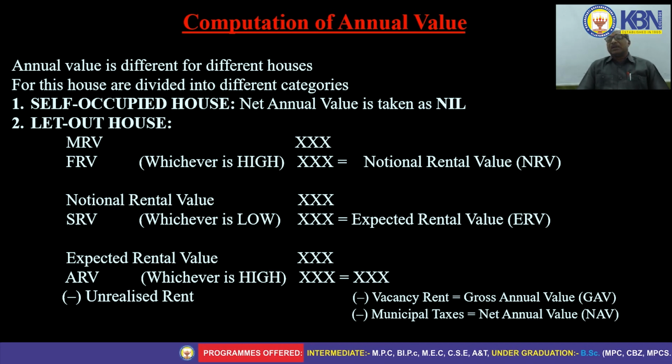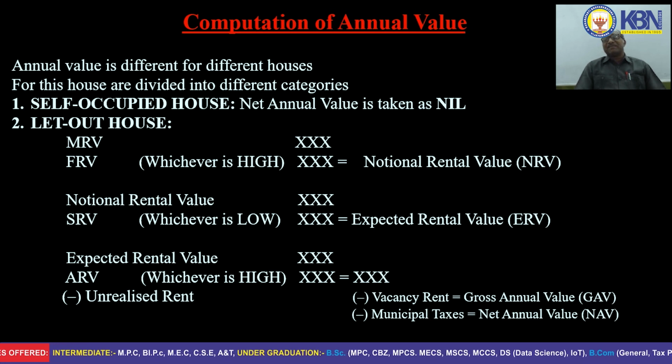As per Income Tax Act, for self-occupied property, net annual value is to be taken as nil. Second one is let out house property. If house property is let out, we can ascertain the annual value in three stages.